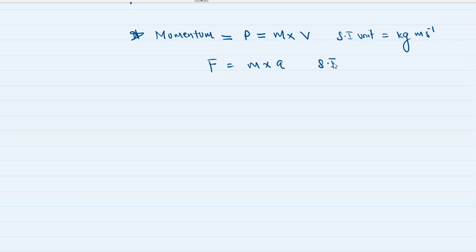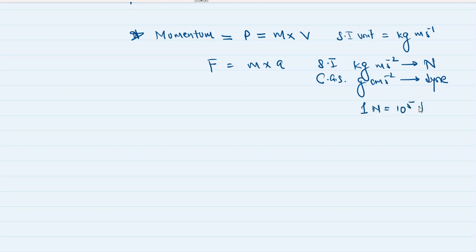And the SI unit which we understood first was kg meter per second square, which was nothing but Newton. The CGS unit was gram centimeter per second square, which was known as dyne, and 1 Newton was 10 raised to 5 dyne. There was a gravitational unit of force also, which was kgf. So 1 kgf is equal to 9.8 Newton.